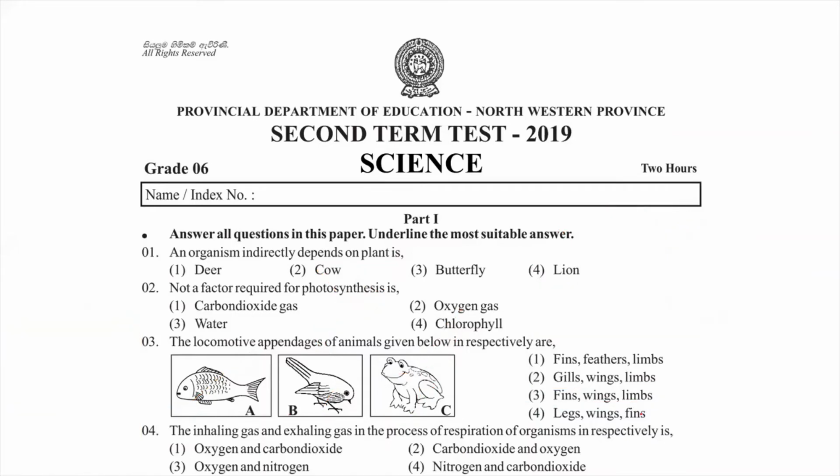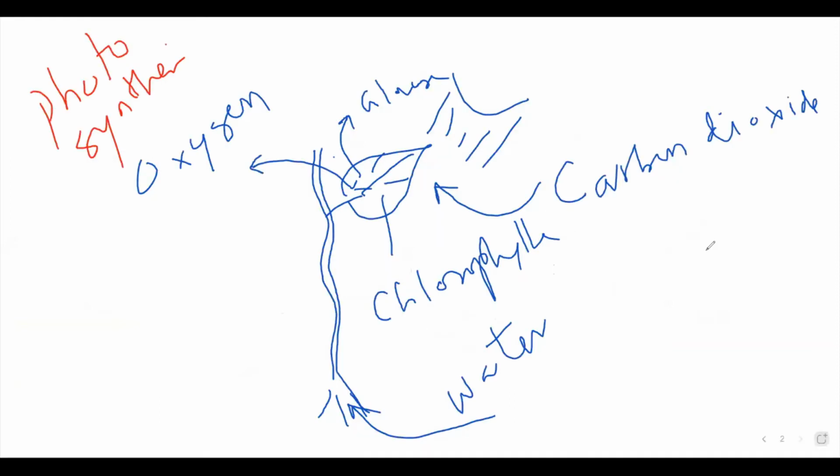The inhaling gas and exhaling gas in the process of respiration of organisms, respectively. Inhalation and exhalation are the two steps of gaseous exchange in the organisms. It may be in plants or animals.